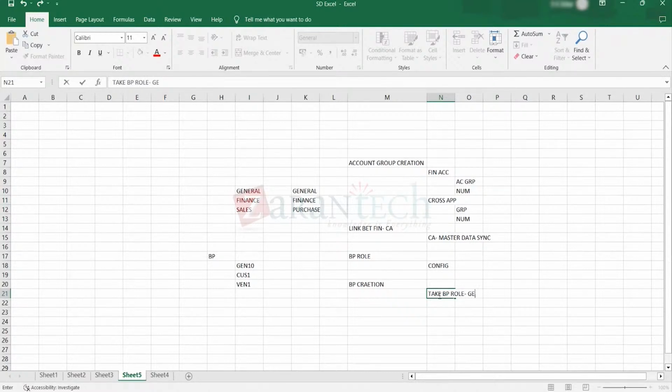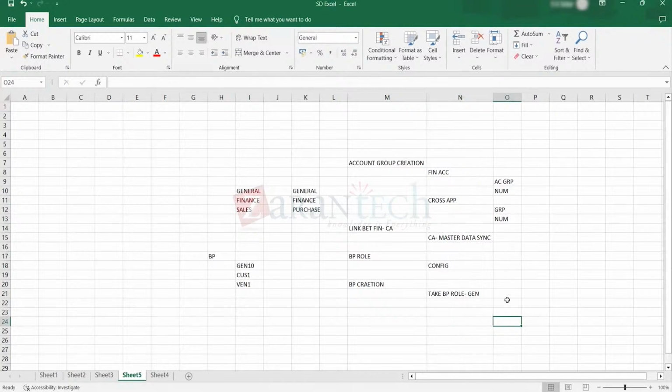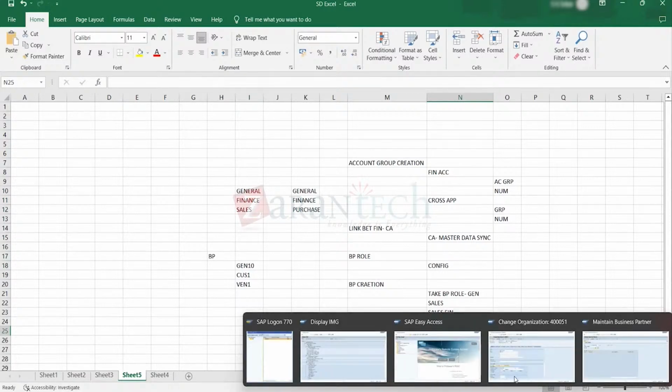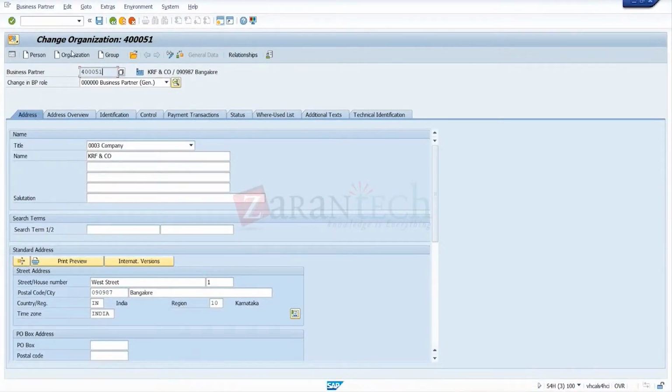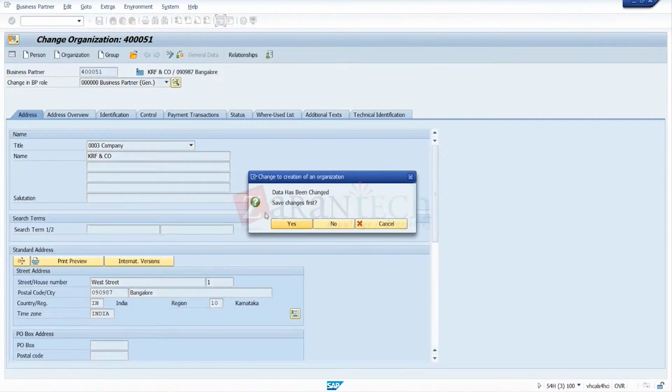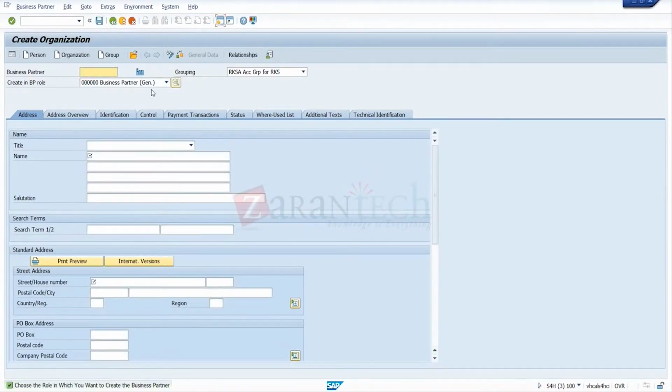First is the general role, then sales and finance. So when you come for BP creation, I'll go for the create option, organization. First is the general role.